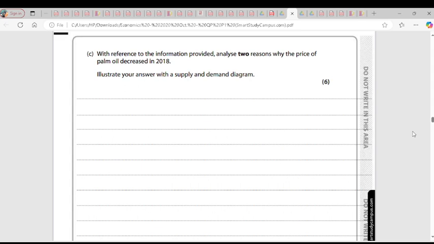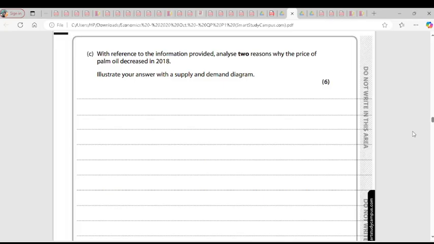Then we go on to inelastic. If the PES is less than 1, it illustrates an inelastic supply. So with harvest, the case study said harvest happens twice in a year. This means irrespective of price, supply might still be delayed because it's just twice in a year, and we have 12 months in a year. So if harvest happens twice in a year, you need maybe 6 months before you can supply more. So irrespective of what the price is, there's no significant change in quantity supplied as a result of a change in price. So it is inelastic at that point in time.